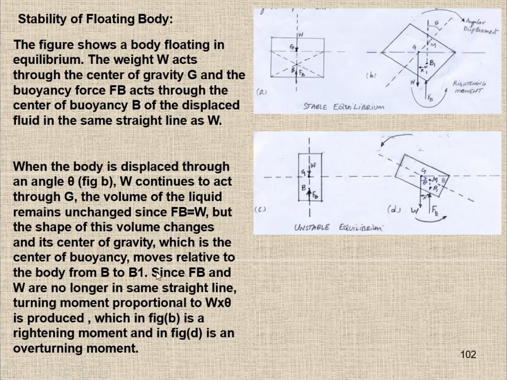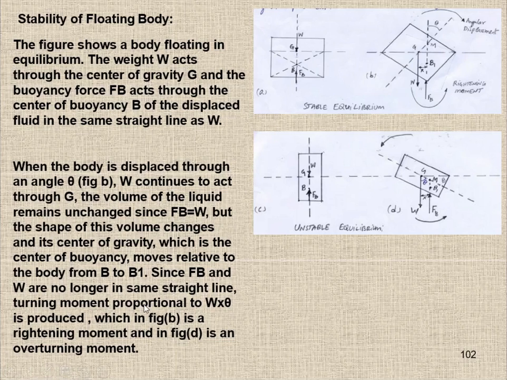So here you can see that the shape of the volume changes and its center of gravity, which is the center of buoyancy, moves relative to the body from B to B1. Since the buoyancy force Fb and W are no longer in the same straight line, now we can see the buoyancy force Fb and the W are no longer acting in the same line. They are acting in different lines. Okay, so because of that, what will happen?